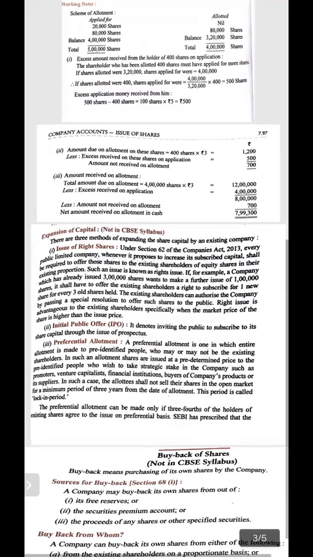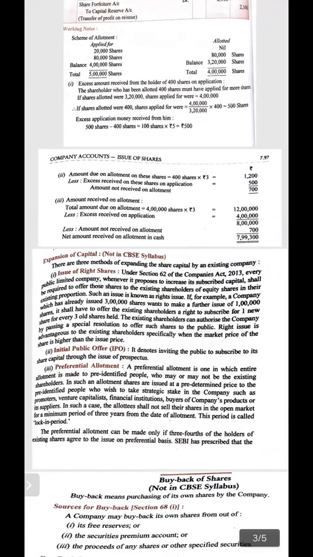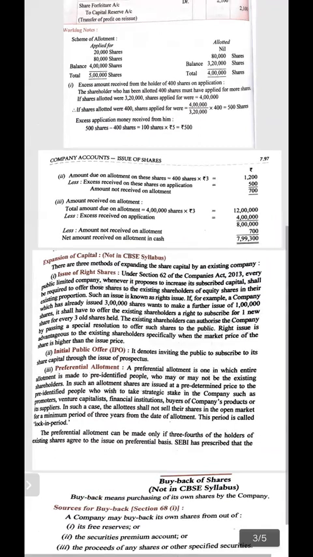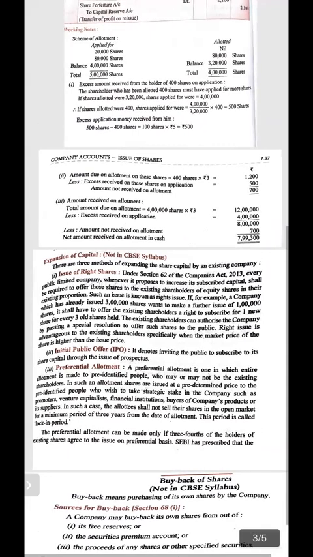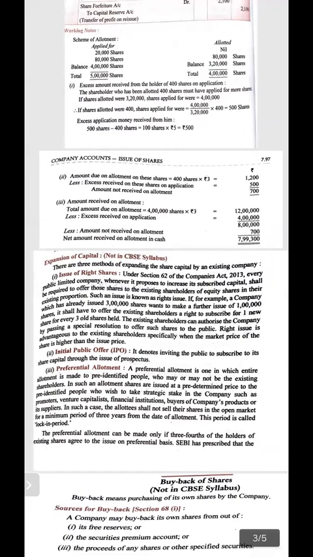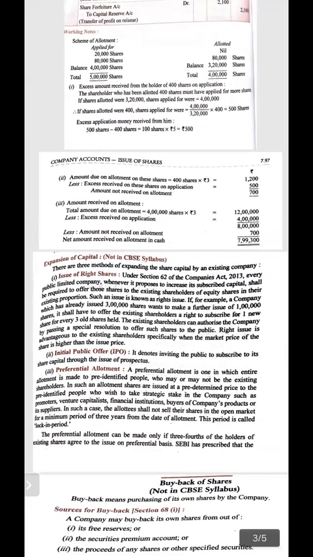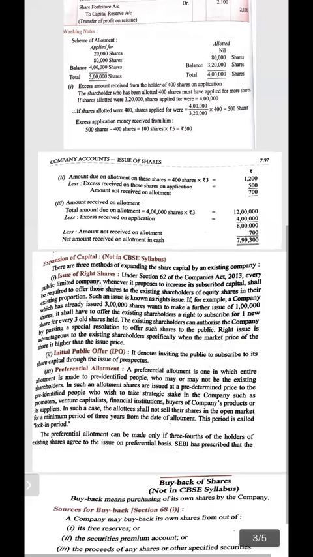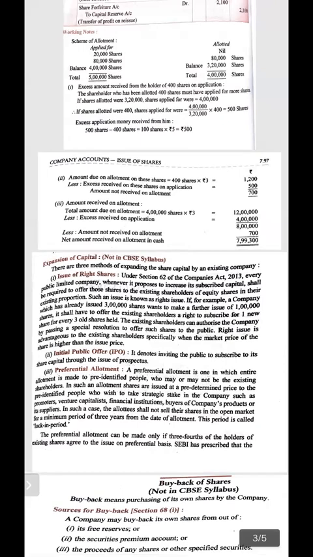So you may get the question, in case of preferential share, how much is the lock-in period? It is the minimum period of 3 years. Means when the shares are issued to the pre-identified people, they can be the joint ventures, the promoters, the capitalists of the company, any financial institutions, or the supplier. These people have a restriction that they cannot transfer their shares to anybody from the date of allotment for a minimum of 3 years. They are locked for 3 years. That's why it is considered as lock-in period.